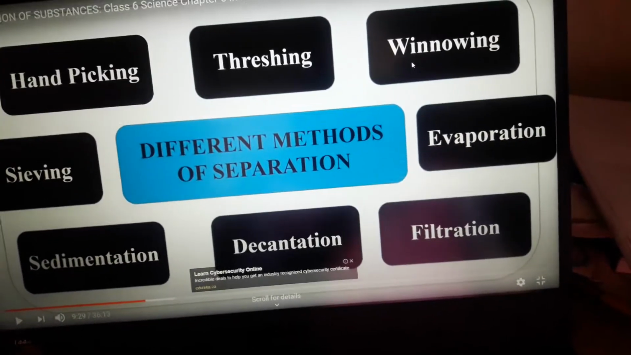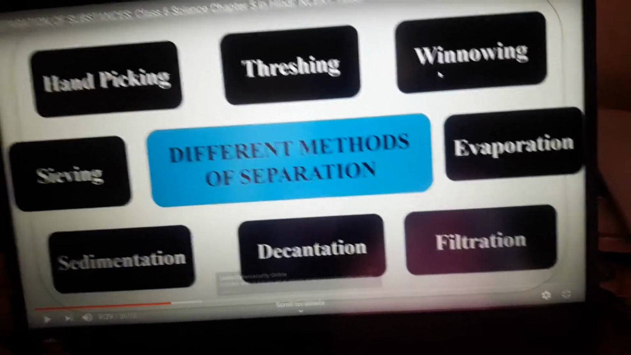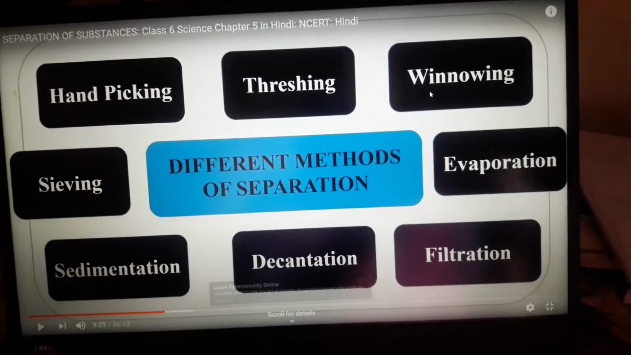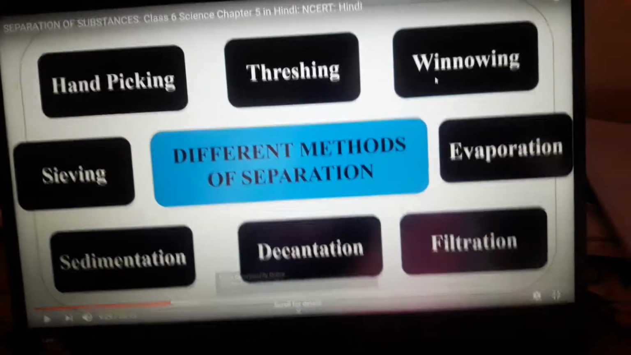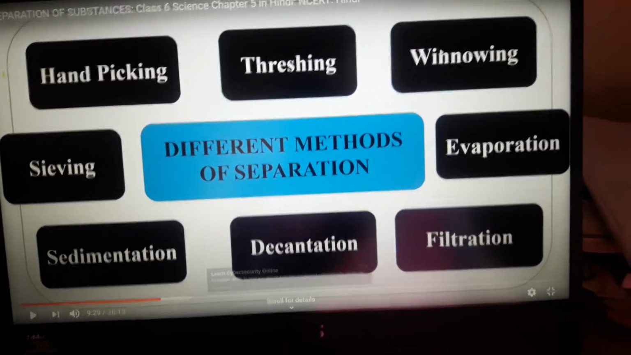Next process is winnowing. With the help of wind, we can separate the light particles from the grains. Light means जैसे भूसी होती है, उनके जो peels होते हैं, they can be separated by the method of winnowing with the help of air.